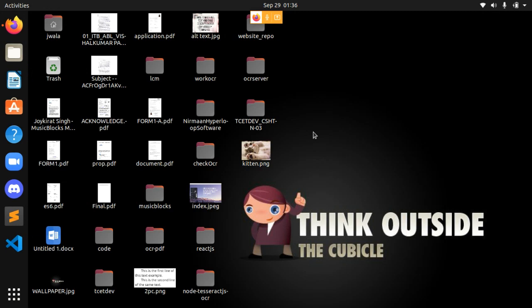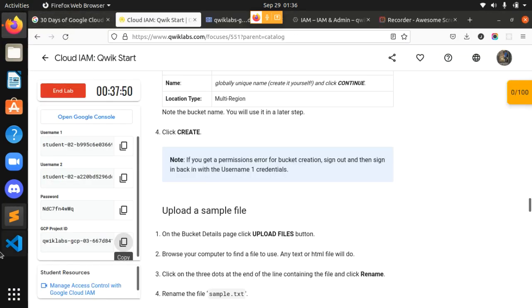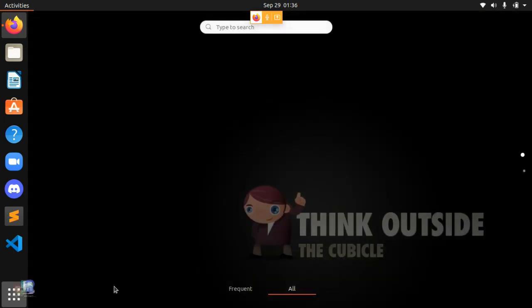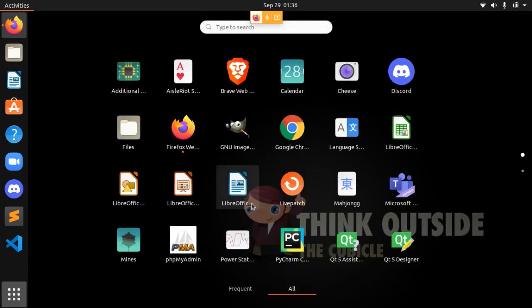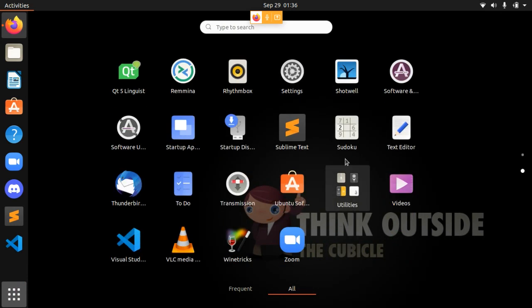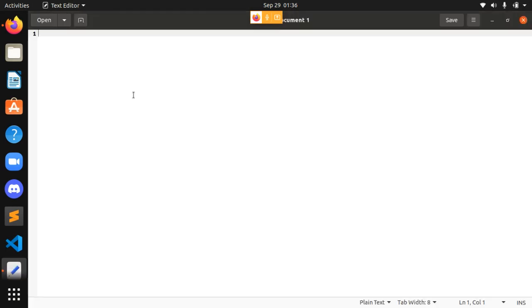If not, I will simply create a text file. No problem. I will open my text editor and make a .txt file, sample.txt.